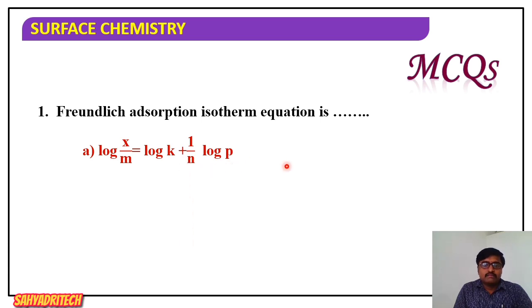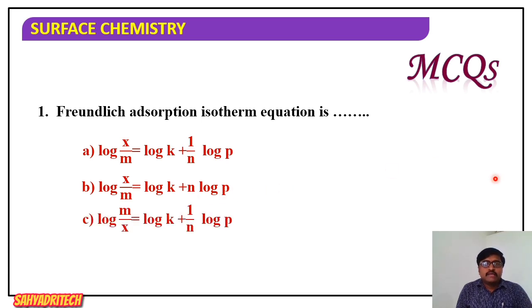Second option: log x by m is equal to log k plus n into log p. Third option: log x by m is equal to log k plus 1 by n into log p. Then the last option: log m by x is equal to log k plus n into log p.